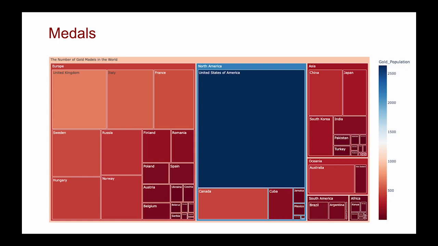We can find that Europe and North America win the highest number of gold medals, and then comes Asia. And the USA wins far more gold medals than any other country in the world.